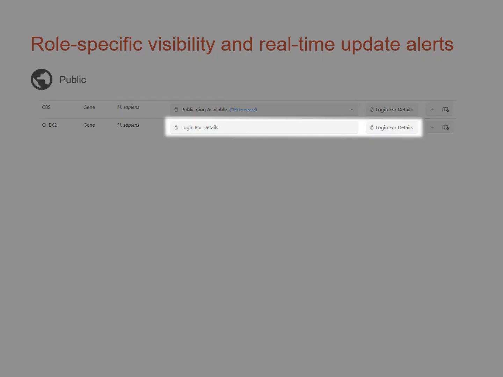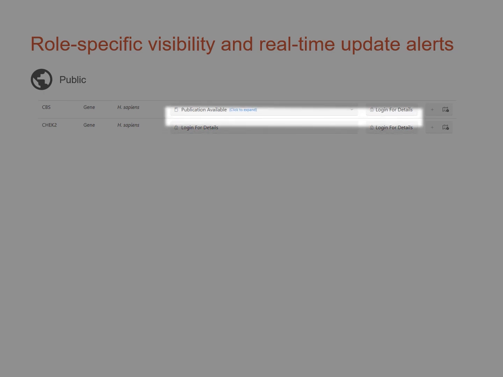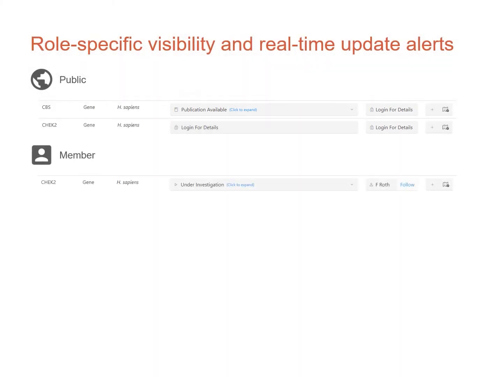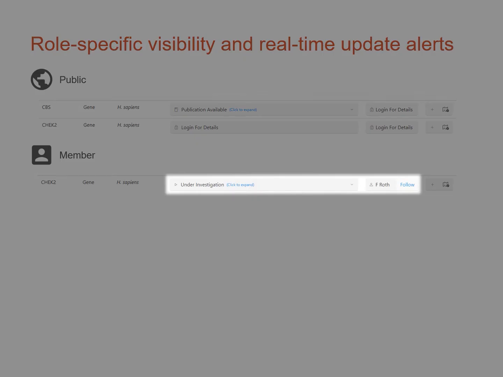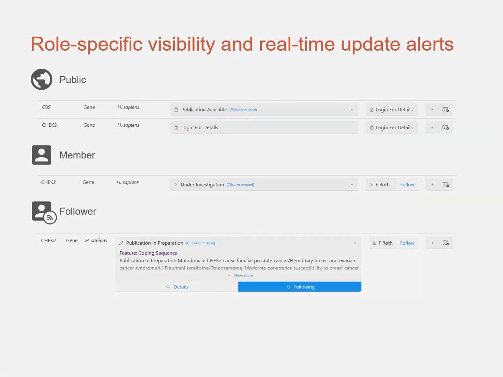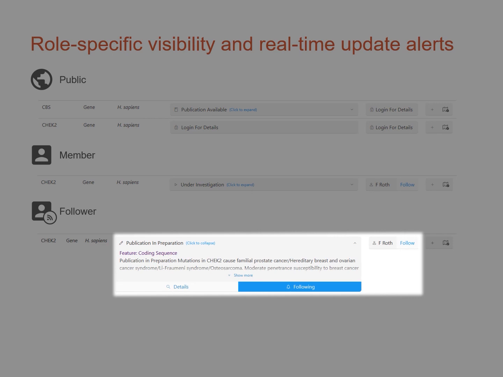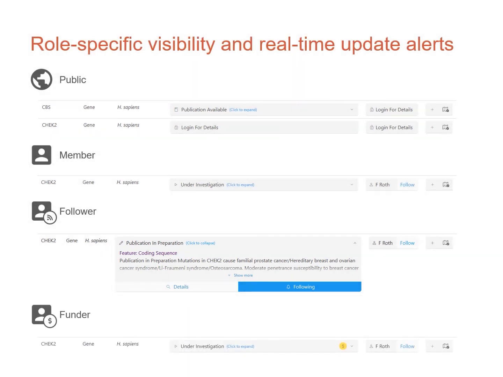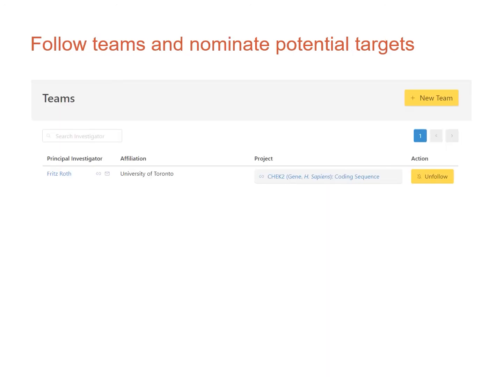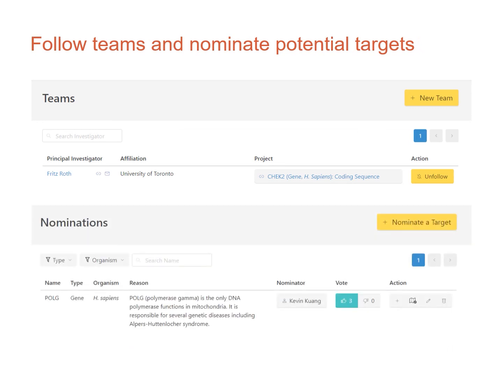Here is an example. Without signing up, the registry does not reveal any project detail or the team to which it belongs, unless the target is already published. Registered members can view basic project information as well as request permission to view project detail and receive progress updates. Once granted access, the now follower can view all posted project activities. Like mentioned previously, approved funders can view people's funding needs. Registered members can follow a team directly to get notified when a new project is registered on the registry by that team. They are also welcome to nominate targets for which a variant effect map they would like to see, and upvote or downvote any existing nominations on the registry.